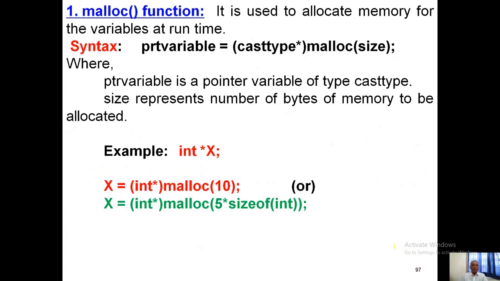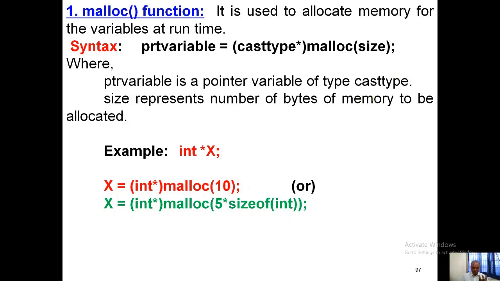The malloc function is used to allocate memory for the variables at runtime. Here we have the pointer variable, the typecast, and malloc with the size.